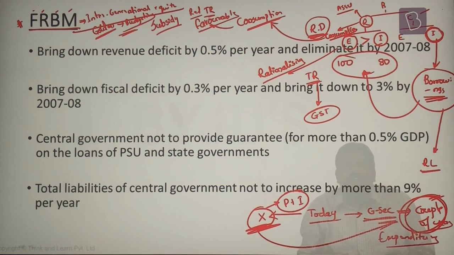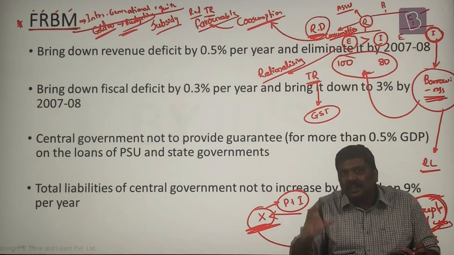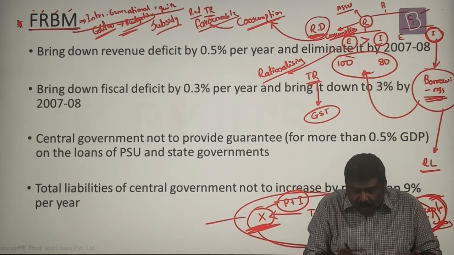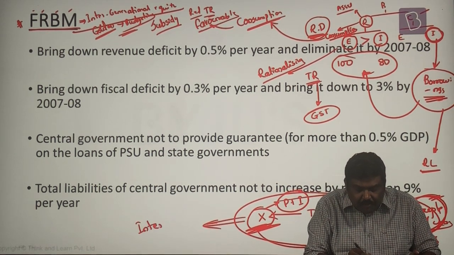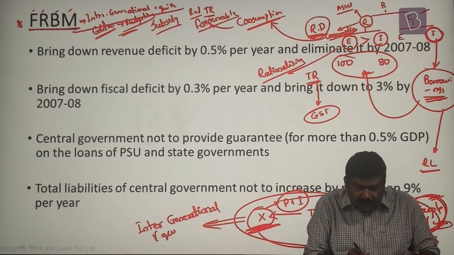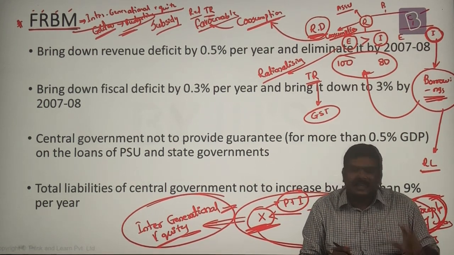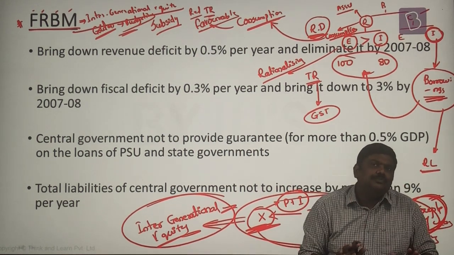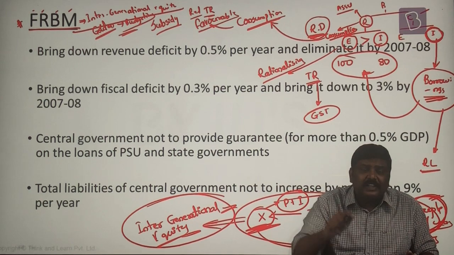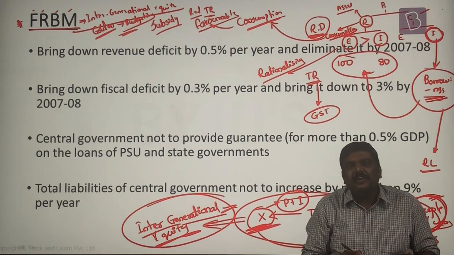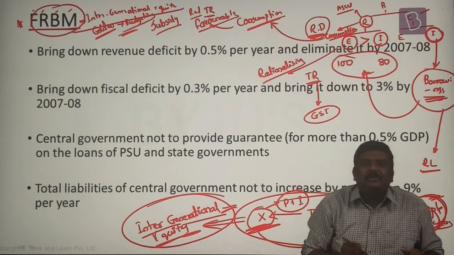I can understand the logical reasoning here. Borrowings done by one generation are affecting the expenditure in another generation. You will have to contain this kind of effect. This is called intergenerational parity or equity. What FRBM says is the government has to maintain intergenerational equity. Yes, you are allowed to borrow, no doubt you are allowed to borrow. But your borrowings should not affect the capability to spend in the future. This is called intergenerational equity. That is the bedrock of the FRBM.